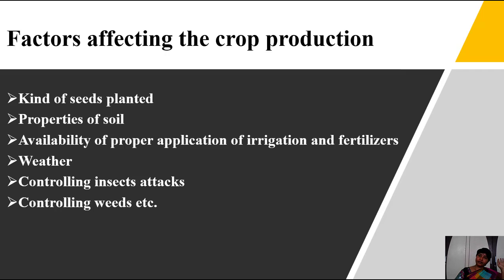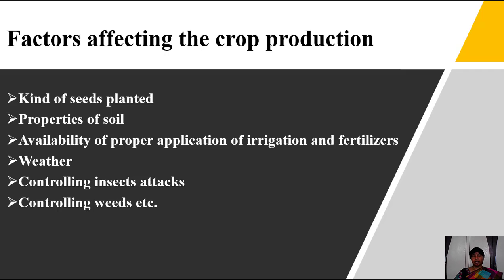That is not a good plant. So what kind of seeds do we have to plant? Good quality plants that are also able to bear a lot of flowers and fruits. Only then will the crop production be high.